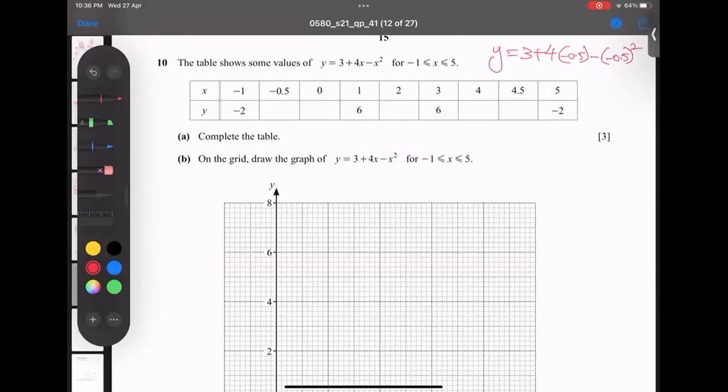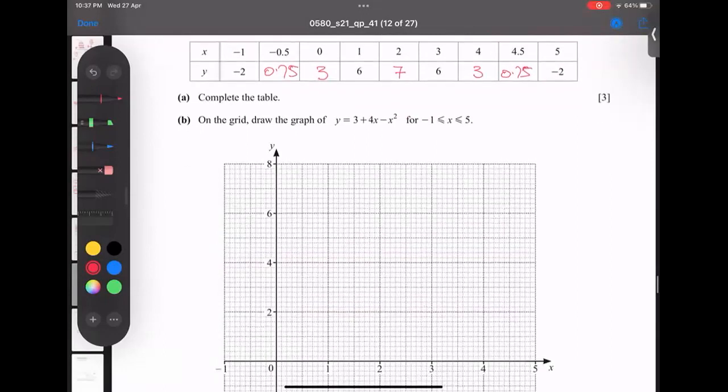So the first answer, I am getting 0.75. For 0, I get 3. And when I plug in 2, I get 7. Here I got 3, and here I'm getting 0.75. I can use the function table for this. Anyway, come back. How to label it? First of all, labeling.